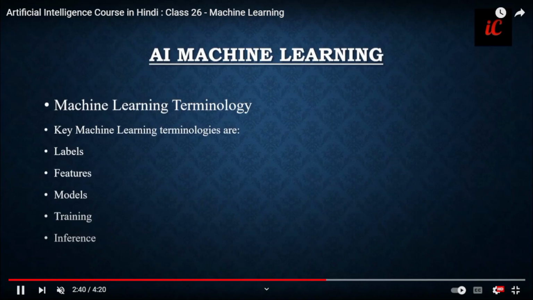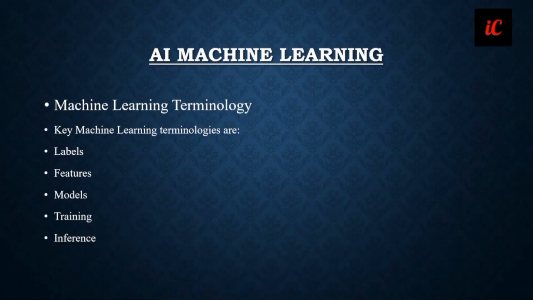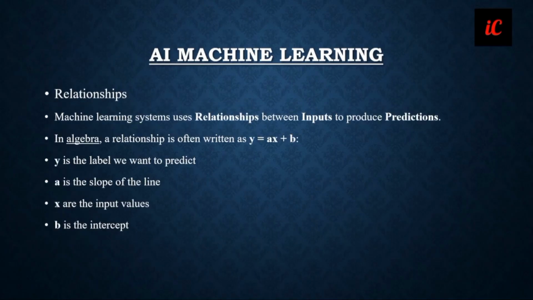Next, we have machine learning terminology. The key machine learning terminology are label, features, model, training, and inference. These are the few kinds of terminologies that are available.